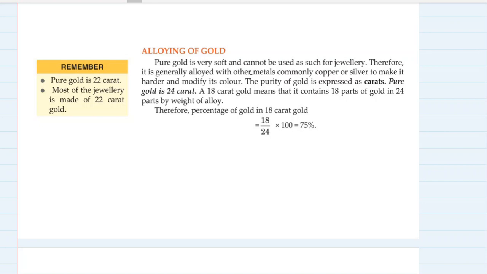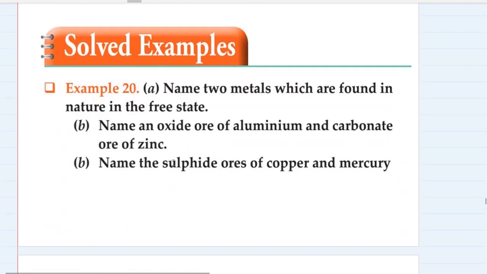So the percentage of gold in 18 carat gold is 18 upon 24, that is parts of gold upon total parts, multiplied by 100. That is 75%. The purity of 18 carat gold is 75%. What is the purity of 22 carat gold? Calculate that: 22 upon 24 into 100. You will find the answer.